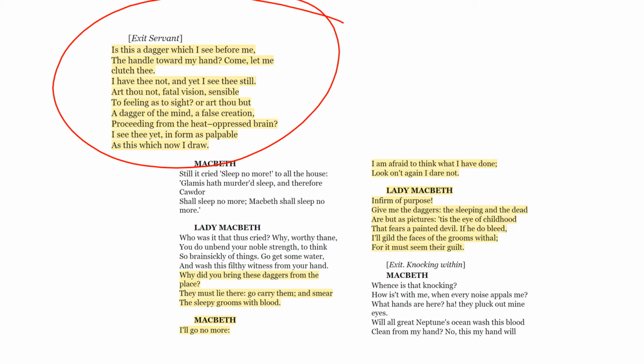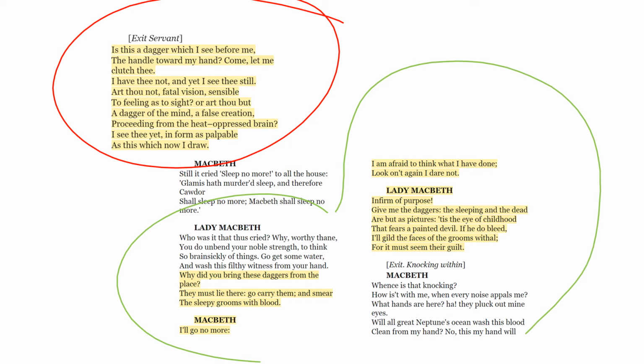So if we look at this bit down here, Lady Macbeth has been really mean to him. So here she's telling him to go back to the king's room and put blood on his subjects to make it look like they killed the king. But he's saying, I'm not going to do it. I didn't like it. I'm afraid. I don't want to look at what I've done. So Lady Macbeth then says infirm of purpose. So he's not able to do a job. He's infirm of what he's meant to do. He can't do it. She says, give me the daggers and I'll do it. She goes and plants the daggers and frames the servants herself. Very tricky language in this.